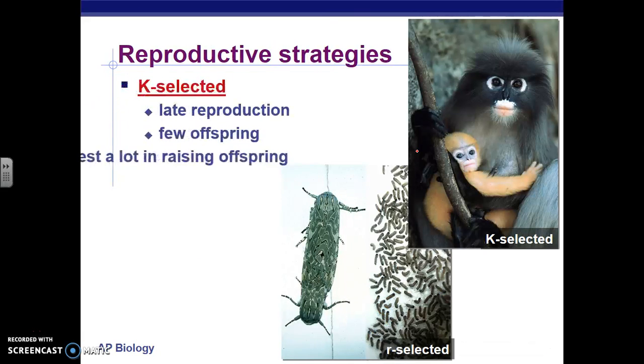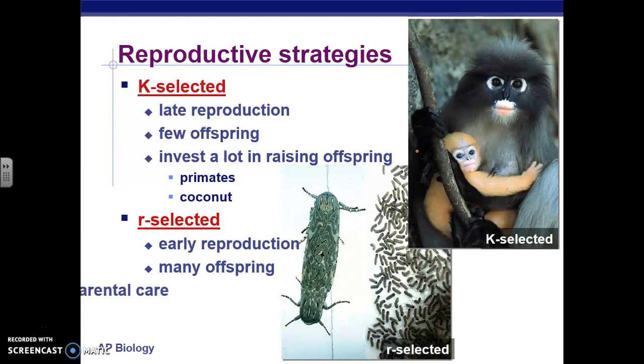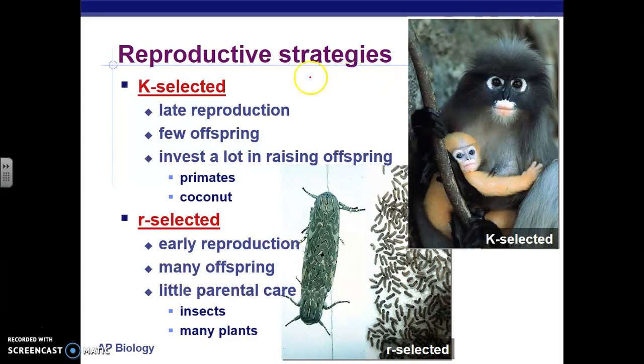Now to the summary of this. There are two main reproductive strategies that species or populations adapt. The first one is K-selected. In K-selected, organisms reproduce late in their life, they have few offspring, and they invest a lot of care in that offspring. An example of a species that does this is us. Monkeys do that as well.